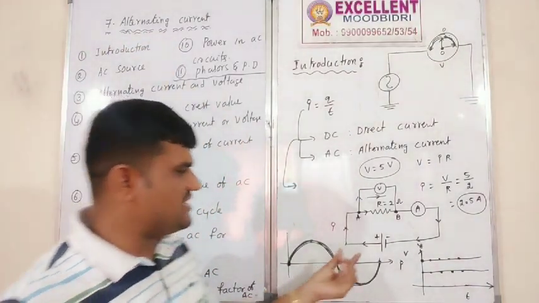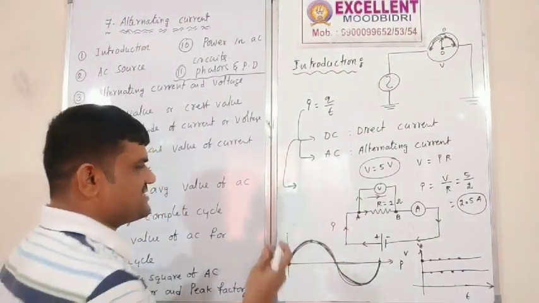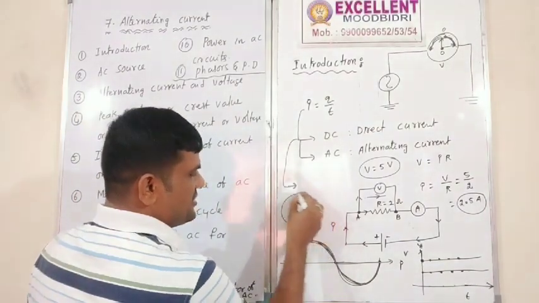Right? The symbol of DC is the cell or battery symbol. The symbol of AC we can represent like this; this is the AC symbol.